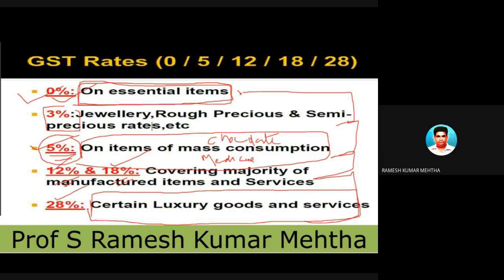These are all luxury goods, and these goods will attract the 28% rate of GST. For example, you purchased a laptop or mobile worth 1 lakh, so you are going to be charged.